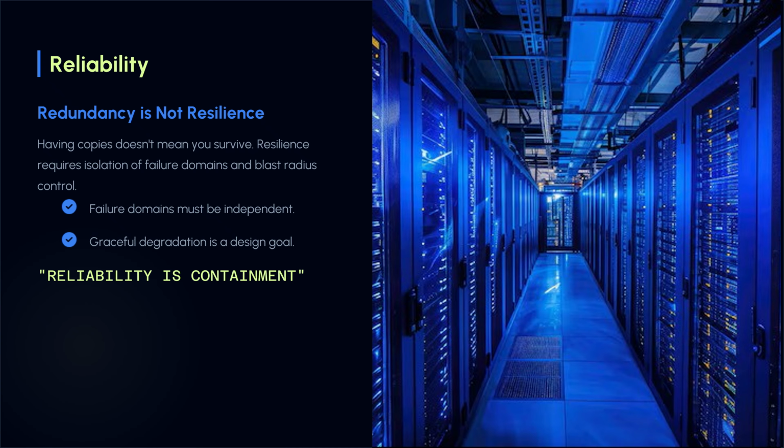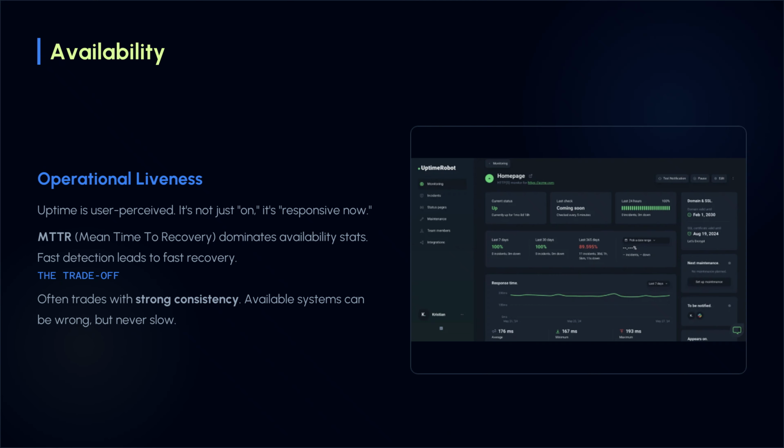Next force, reliability. Here is the hard engineering truth. Redundancy is not resilience. Deploying three identical instances of a buggy microservice just means that you're replicating failures concurrently across multiple availability zones. True reliability is entirely about containment. You must map out independent failure domains and enforce graceful degradation so secondary services drop off long before the core transaction path dies.